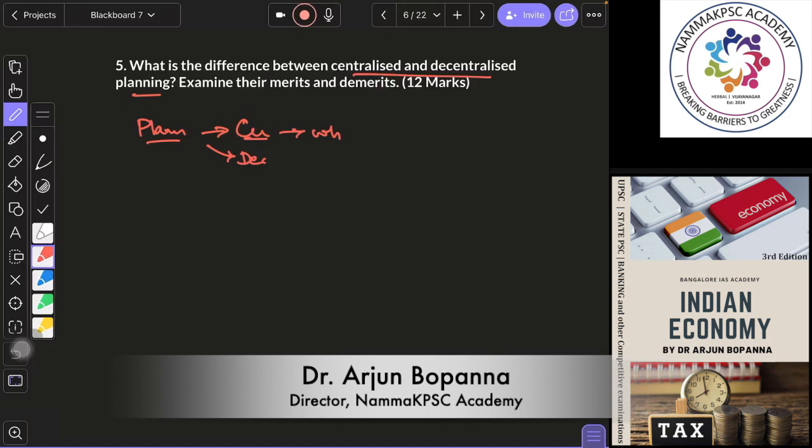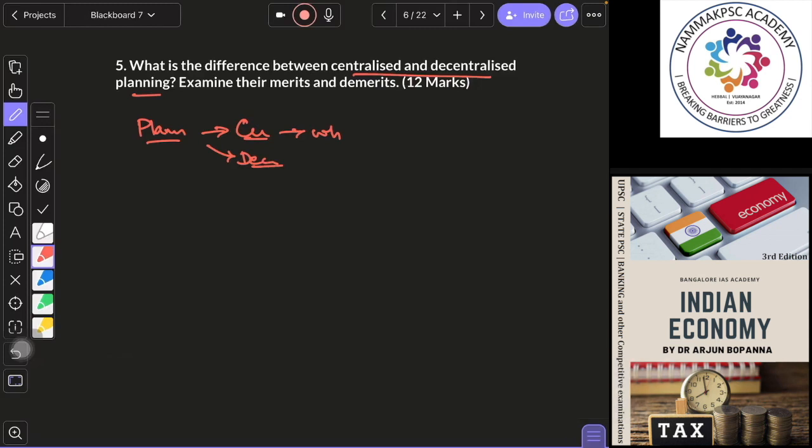It's planning that takes place at the top, by an institutional machinery, and then it goes from top down, okay, trickle down effect. Centralized planning is also called macro level planning. So the planning is usually done for the entire nation as a whole, right? So that is your centralized planning. Then what is the decentralized planning? Decentralized planning is planning that takes place at the regional or local level.